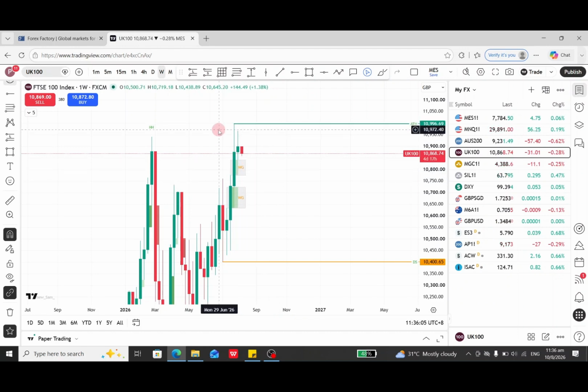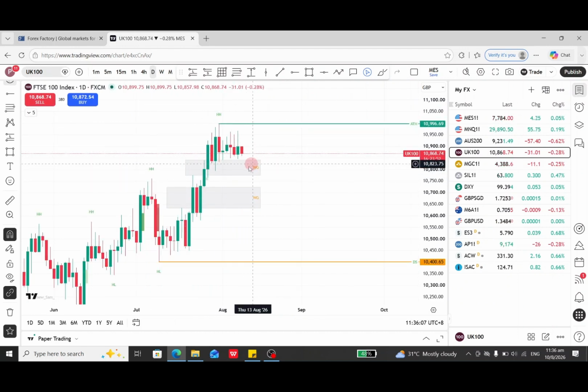But based on the last few days the market is really ranging, and there is no major news for UK 100. So I don't think the market will move, and I will be ignoring UK 100 this week. I'm not interested unless the market shows me rejecting this weekly gap, then it becomes interesting for selling. Unless these two gaps are really strong, the market will not easily break.